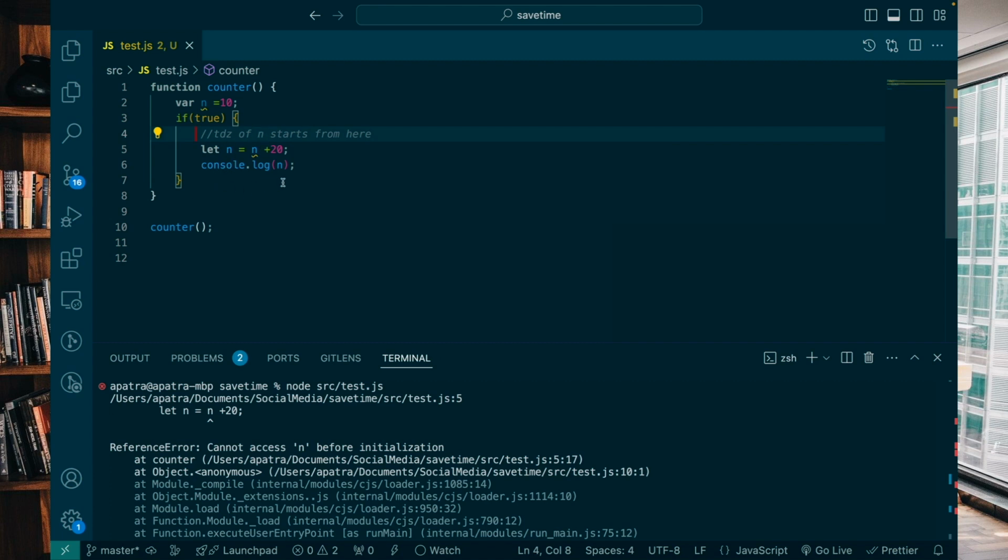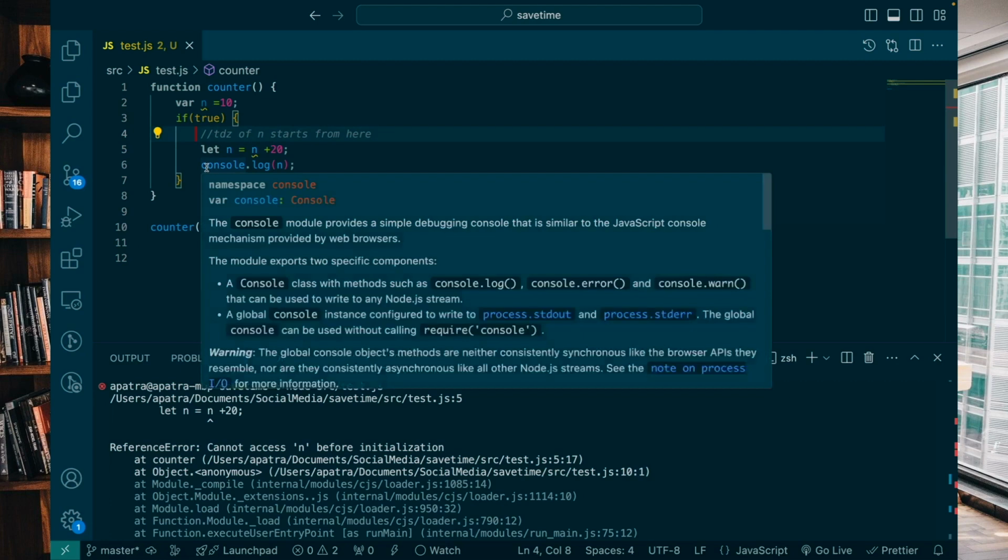Its TDZ zone starts here, and it doesn't end because we have not assigned any value to this n. If we had assigned a value to n, then if you try to access that, we wouldn't get that error. But before that we are trying to access that n, that's why we are getting the reference error.